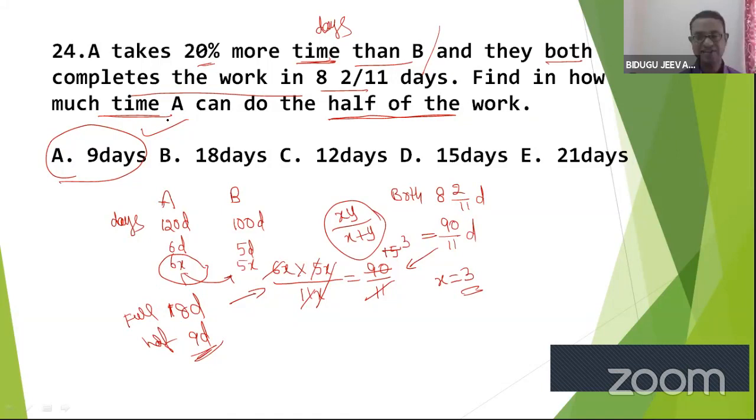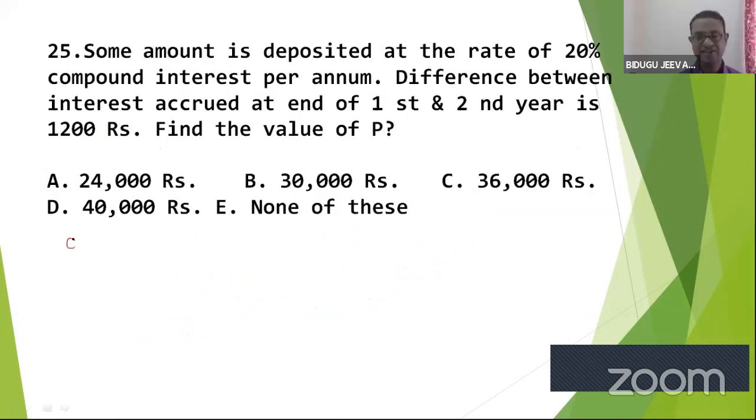Some amount is deposited at the rate of 20% compound interest per annum. They're talking about CI. Some amount is deposited at 20% per annum. Time period also not given. The difference between the interest at the end of the first year and the second year is given as rupees 1200.